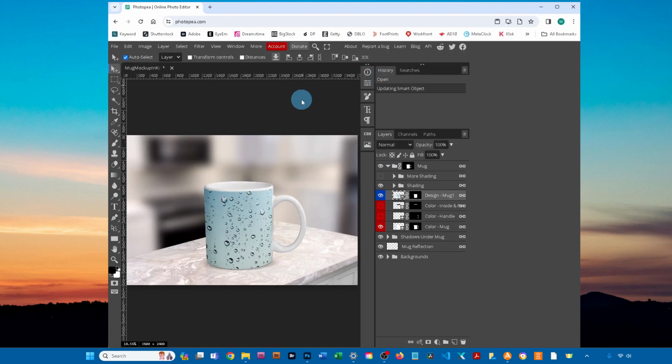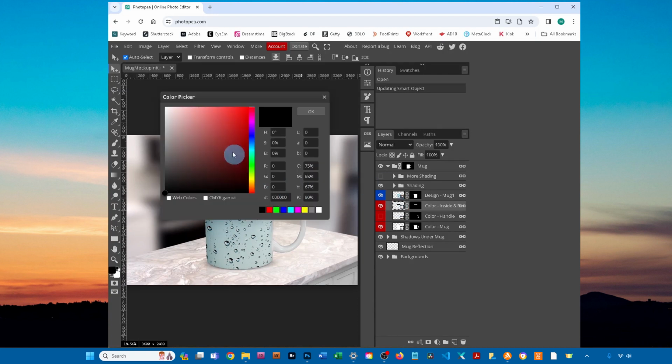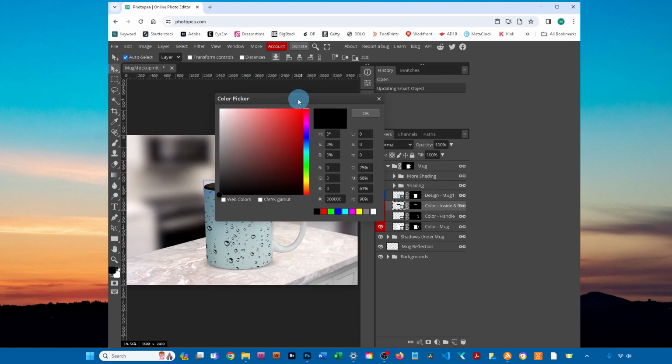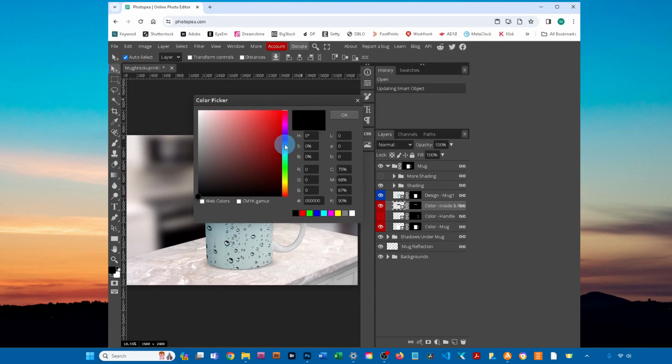If you'd like to change the color, click the box next to the layer labeled Color Dash to turn it on. Then double-click the thumbnail icon in the layer labeled Color Dash to open up the color picker. That's going to bring up the color picker, and you can click anywhere in this rainbow slider here to change the color. Then you can click in the gradiated box to change the lightness and darkness of that color.